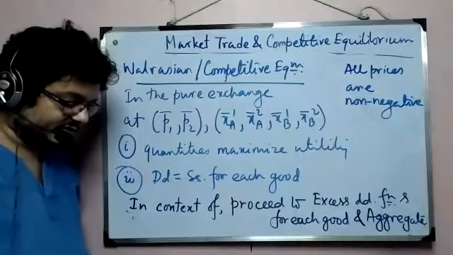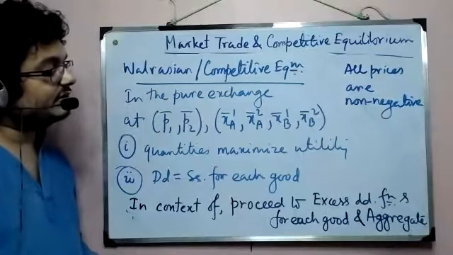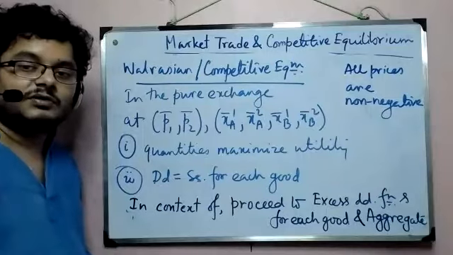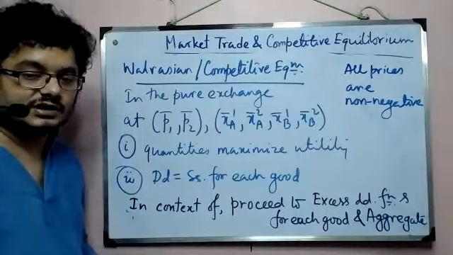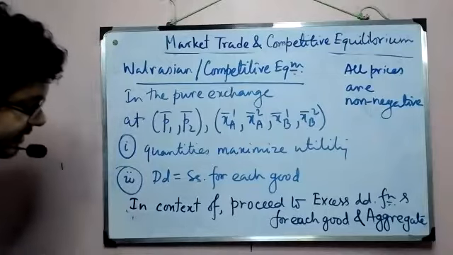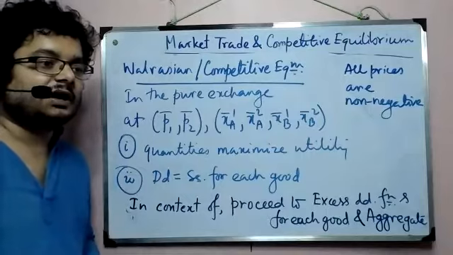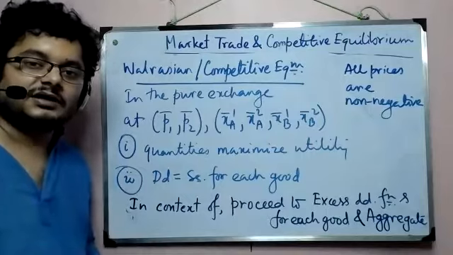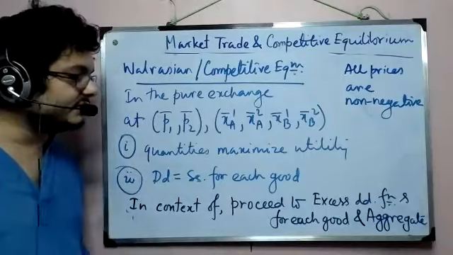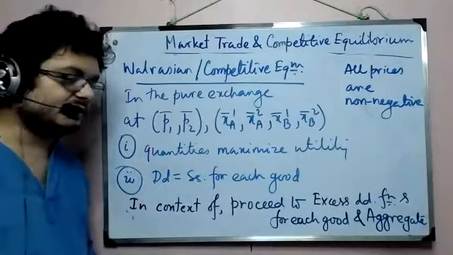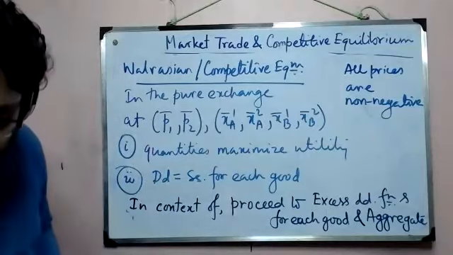Along with that, we will learn another way of looking at the relative price, and we'll see, given the excess demand function, why it is not really possible to have two separate prices, but one relative price ratio for two goods, and why that is quite good enough.